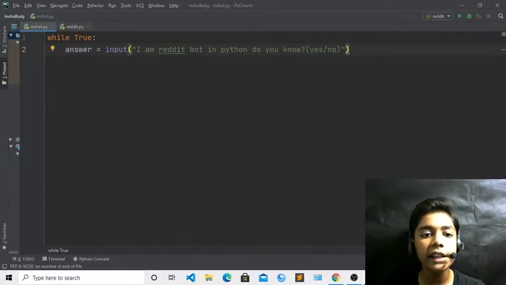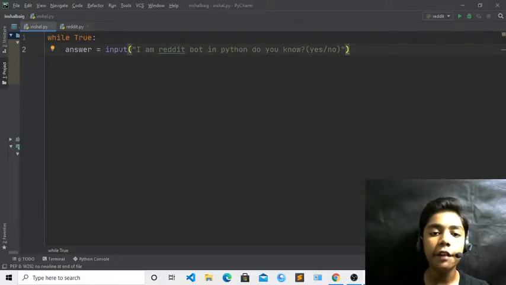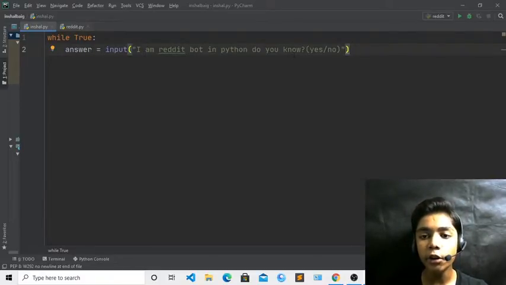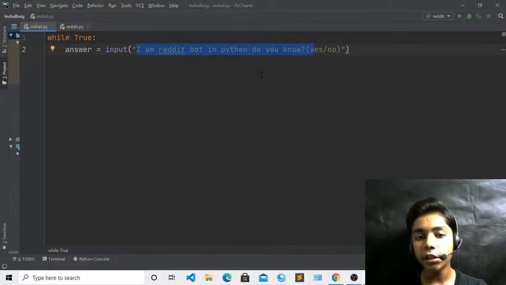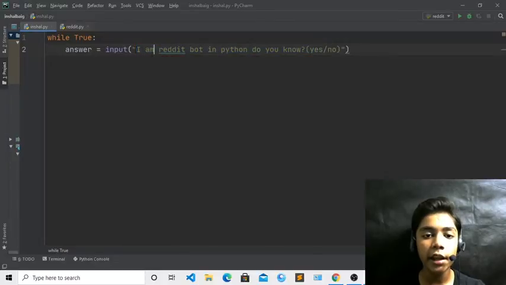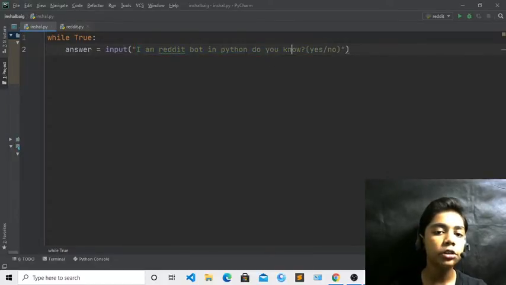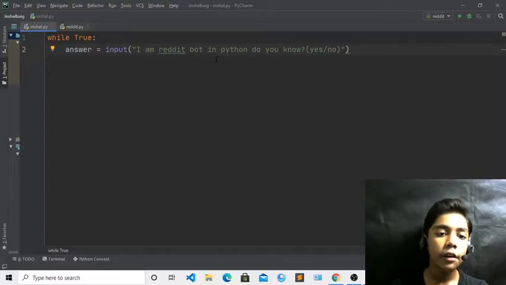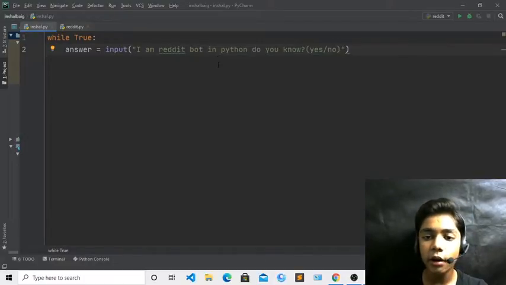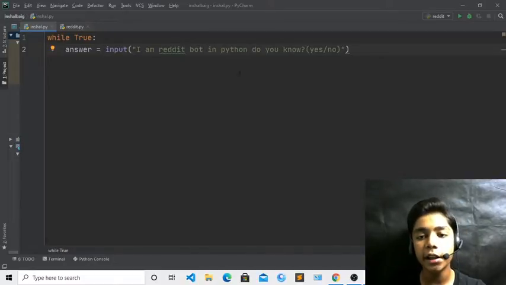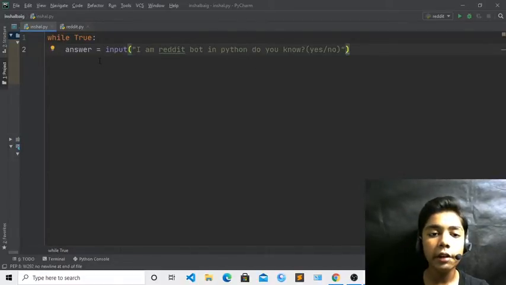Okay, so now here you can see I have written answer equal to input, "I am Reddit bot in Python, do you know?" Okay, so now here I have written one question, like I told you, input is used for questions and answers also. So we are using input for "I am Reddit bot", because it is a question. If it was any string or any absolute tag we were writing, we would use a different tag over here. Okay, so now here you can see we have defined the answer tag over here with input.